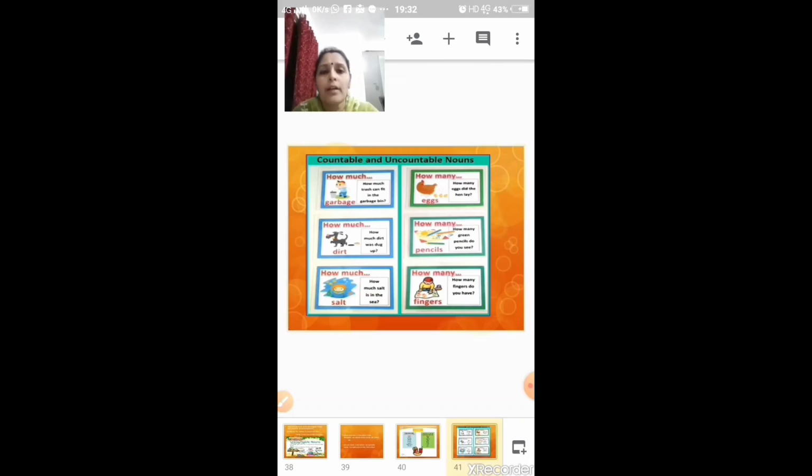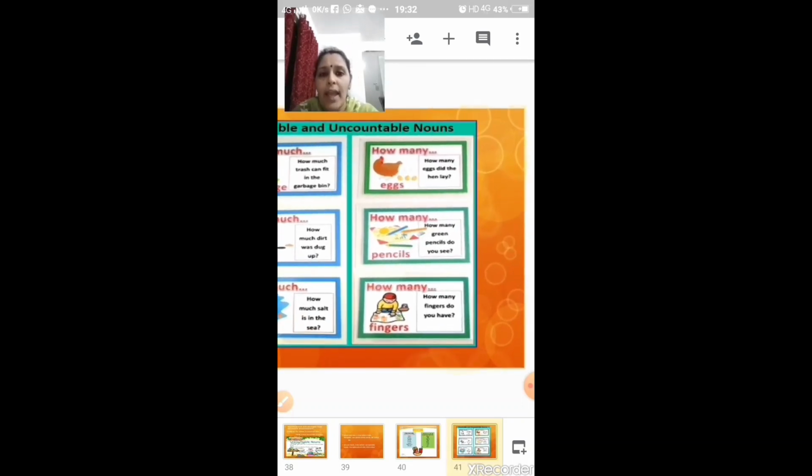So look here, it is how many eggs did the hen lay? How many green pencils do you see? How many fingers do you have? All these are countable nouns. So while using countable nouns, we will frame the question using how many.